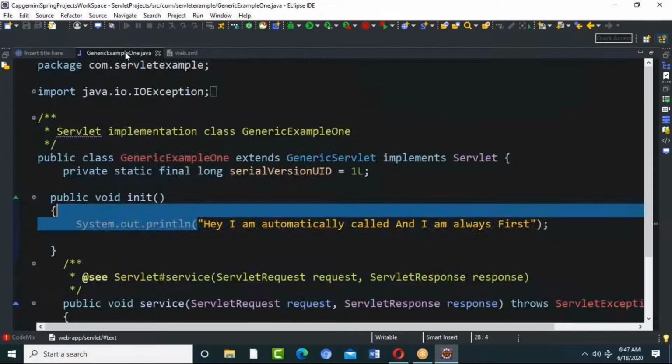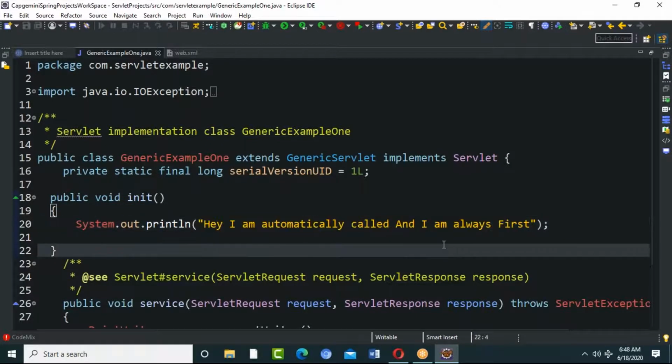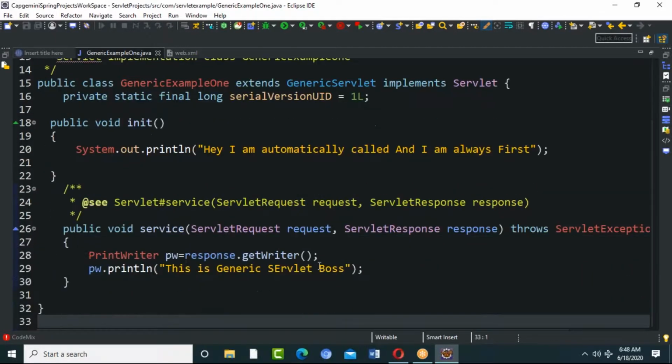So the init method I'm using to print some message. Actually what happens is, it's a lifecycle method. The init method will be called automatically. But the service method will be called only when you give the request. So that's the reason when the load-on-startup got started, it automatically says initialization has also been done. Are you getting me? Initialization will be done only once.